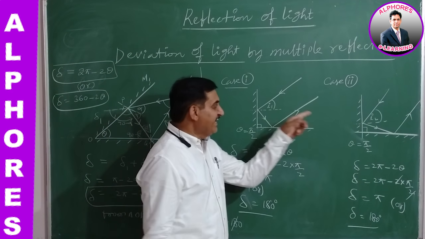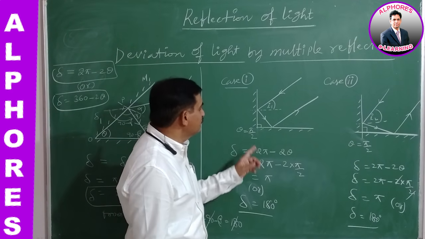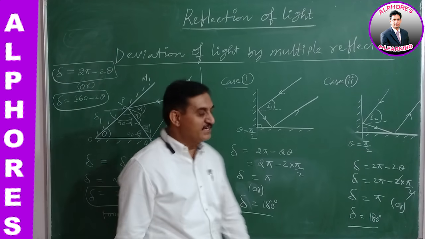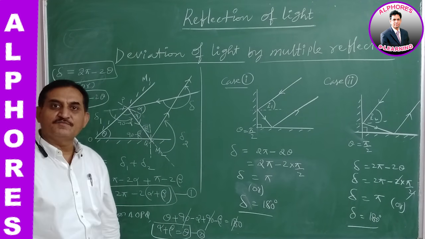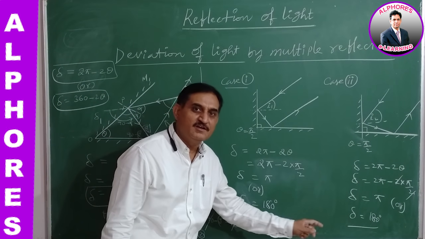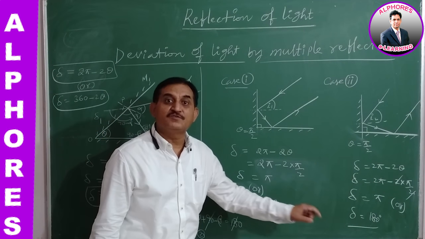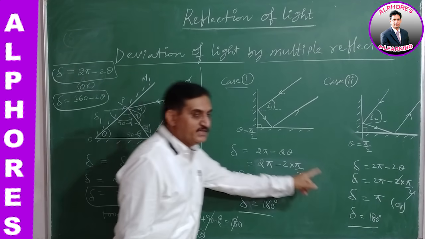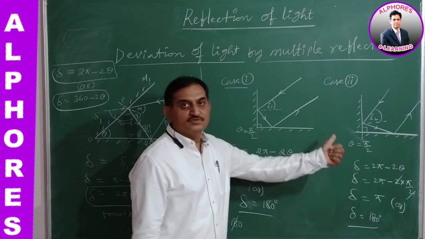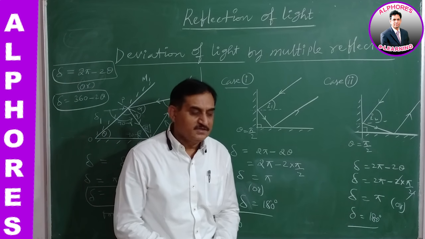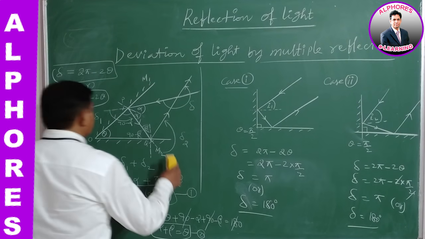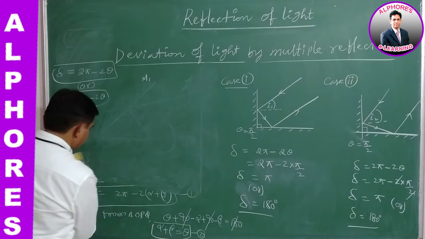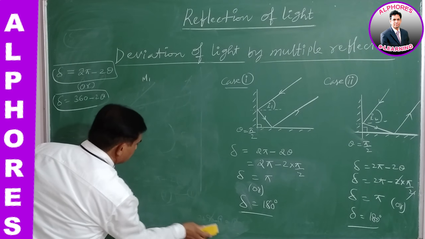The total deviation suffered by the light is 180 degrees. But I1 and I2, the angles of incidence in the two situations, are different, yet they never influence the total deviation suffered by the light. In this case, it's very clear. Whatever statement and focused point was discussed over here, the same we can understand by the two cases. Okay, next let us move on to a problem related to these multiple reflections.